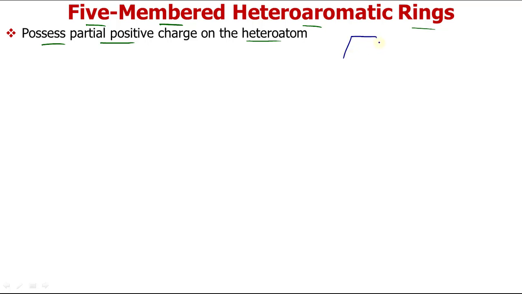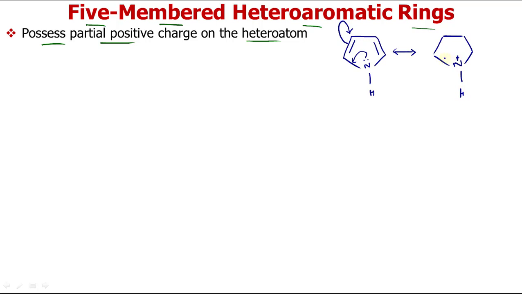Once again, I will draw only one or two resonating structures. The complete resonating structures we have already done, so you have to practice. Due to this type of resonance, you can see this heteroatom is getting a partial positive charge.